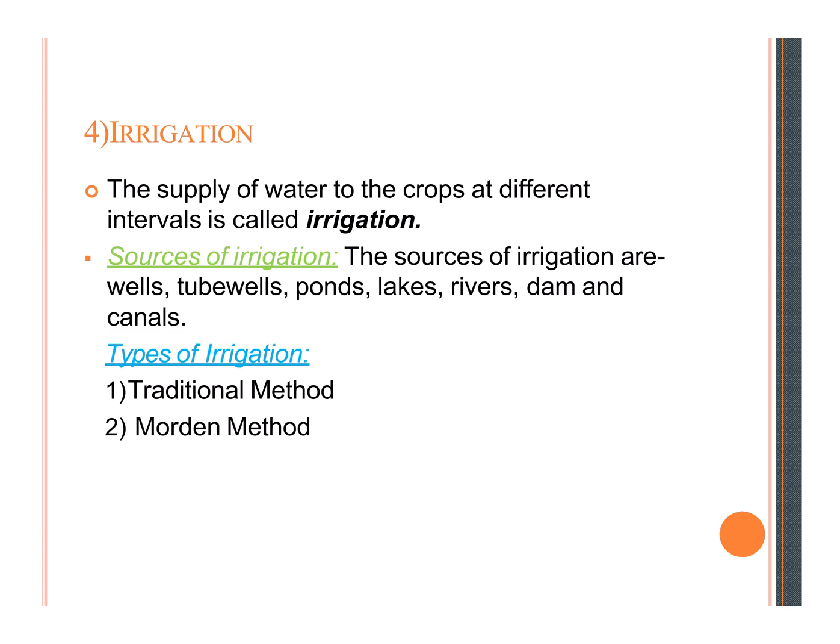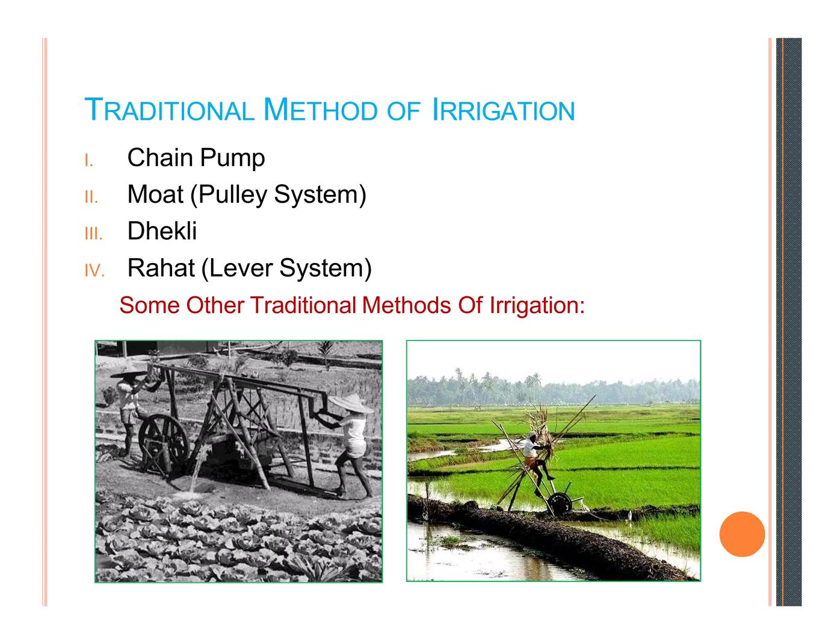There are two types of this: the traditional method and the modern method. The traditional methods of irrigation include the chain pump, moat, the pulley system, dhekli, Rahat, and the lever system. You can see some other traditional methods of irrigation here, and how the farmers use these machines and tools.